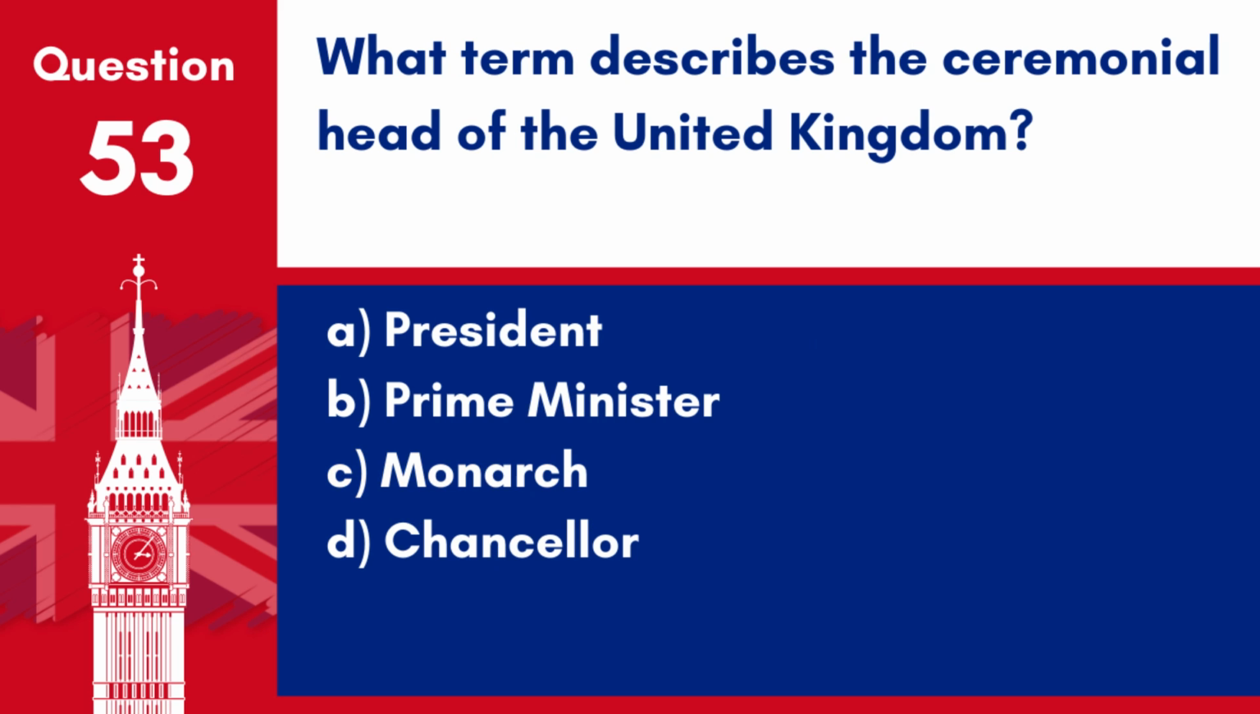Question 53. What term describes the ceremonial head of the United Kingdom? A. President. B. Prime Minister. C. Monarch. D. Chancellor. Answer C. Monarch. The monarch is the ceremonial head of the United Kingdom, currently represented by King Charles III.